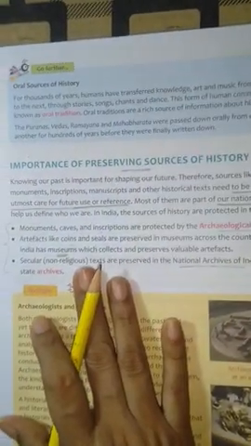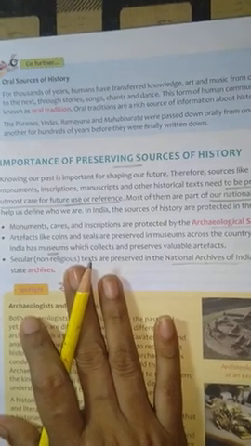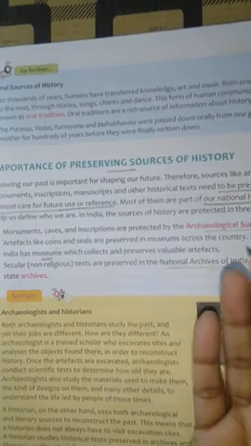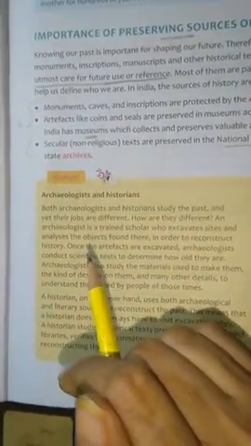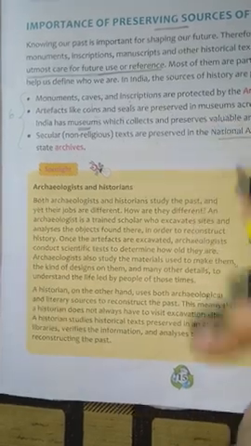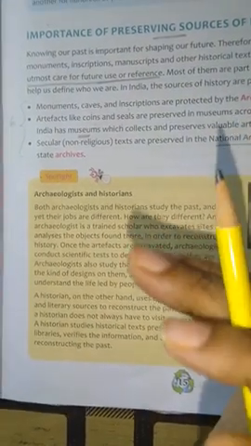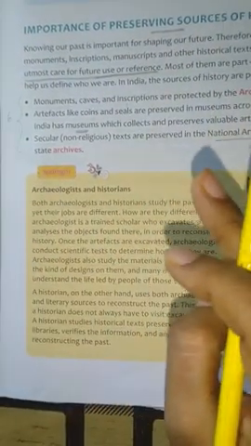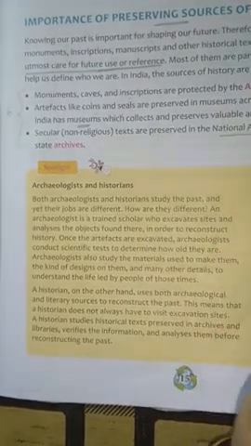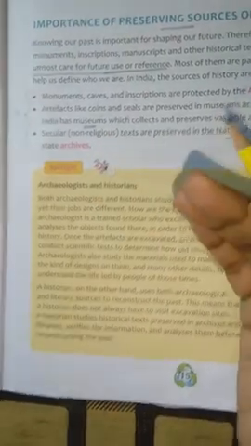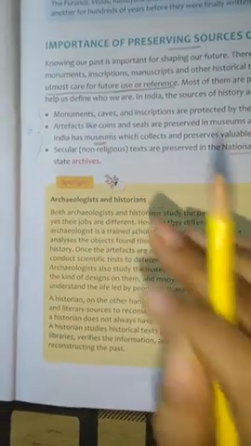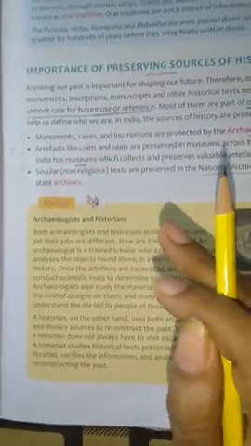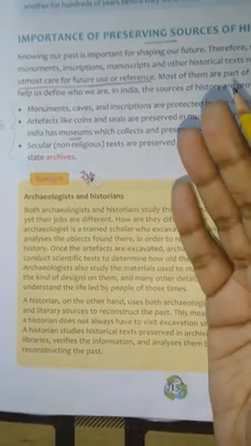Now, another thing we have to know is the main difference between archaeologists and historians, because both study the past. What is the main difference? The archaeologists are trained scholars who excavate, meaning dig out things from the sites, and analyze, meaning study them carefully, and reconstruct history.